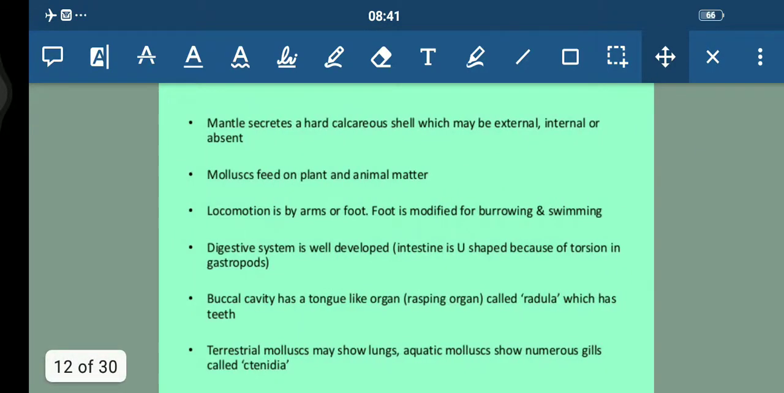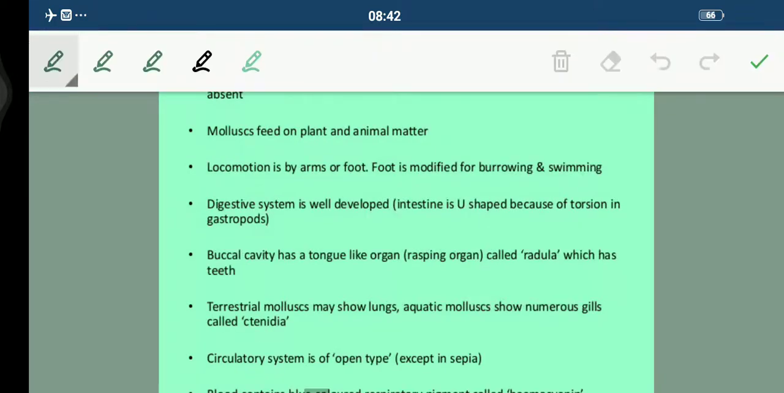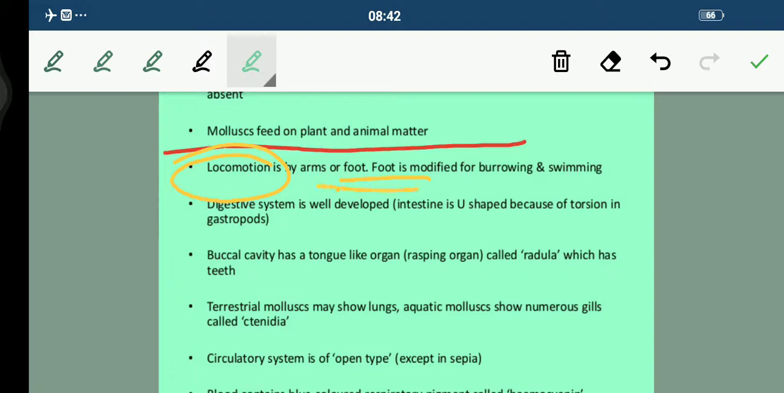Now mantle, that we have already discussed, they secrete a hard calcareous shell, which may be external, internal, or it may be absent, students. Now mollusca, they feed on plant and animal matter. Now we should know what exactly their feeding is. So basically they feed on the plants or the animal matter. And now talking about their locomotion, students, that is done by the arms or foot that is present. And talking about their foot, a very important function is performed by it, students, that they are modified for burrowing and swimming. Fine, they are modified for burrowing and swimming. This is what they do.